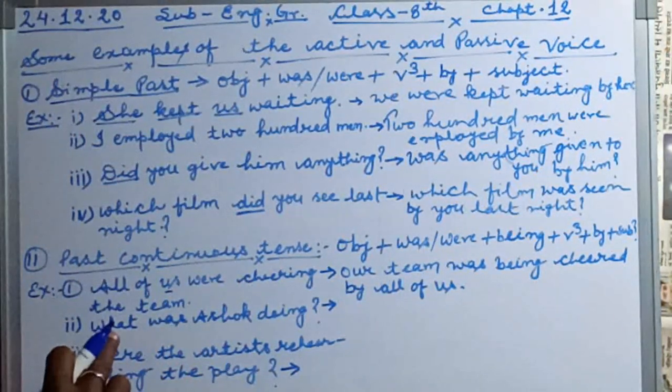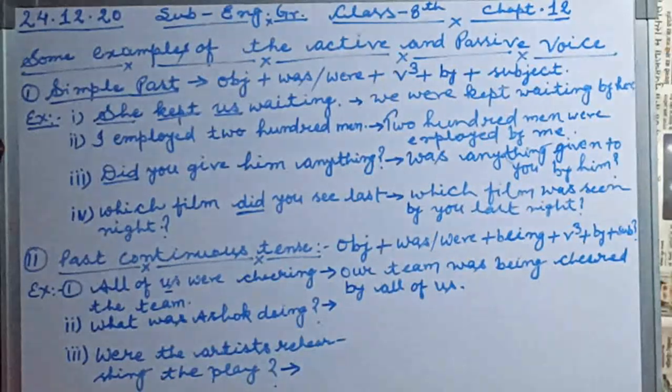Second number: What was Ashok doing? This is an interrogative sentence, and in the case of an interrogative sentence we take the question word first. Then we write was according to the number and person of the object.